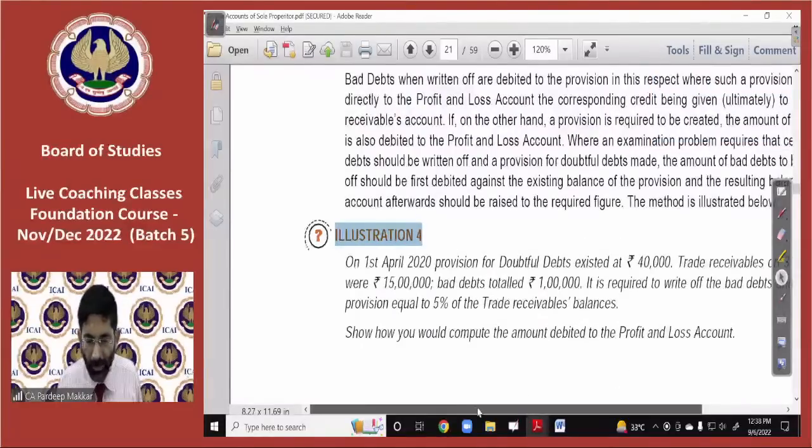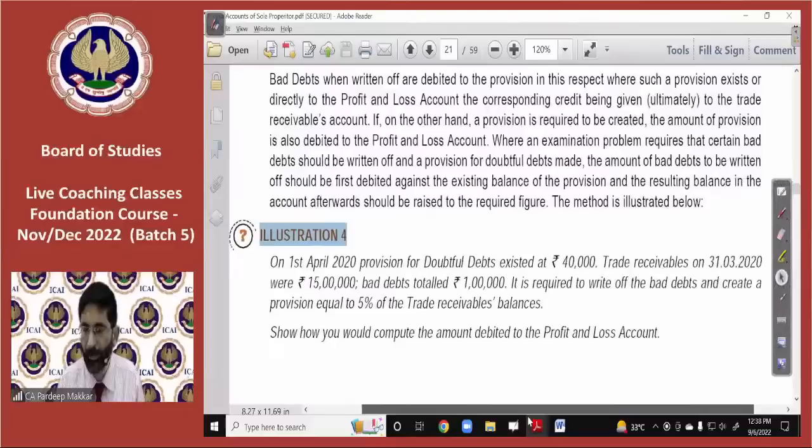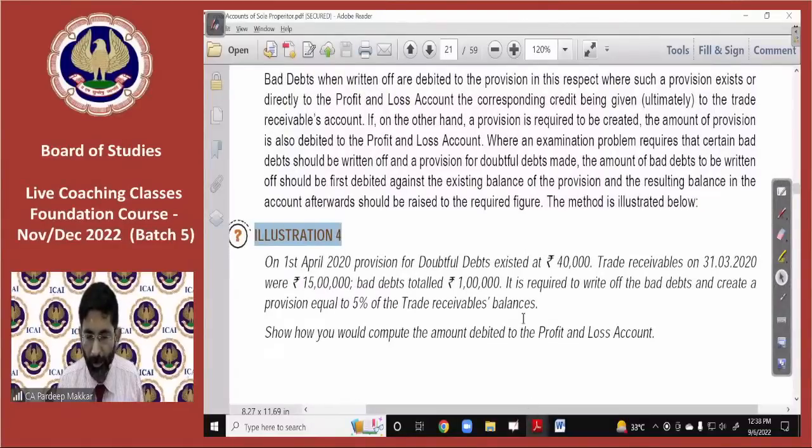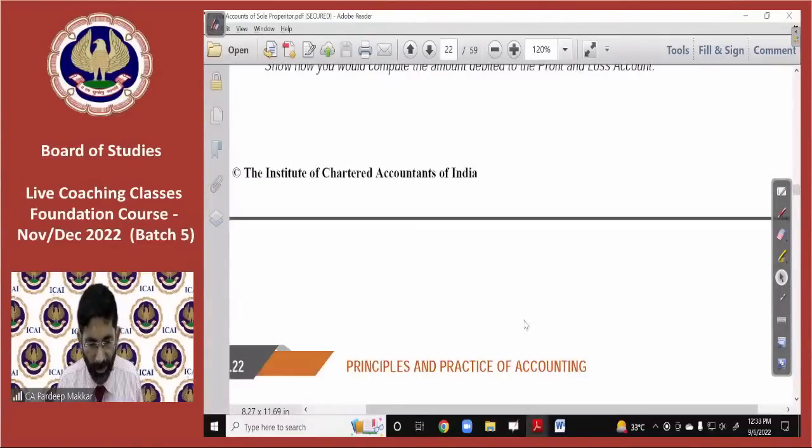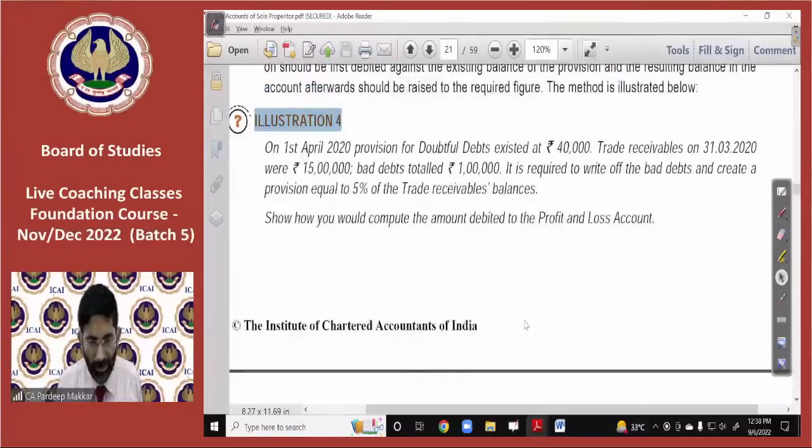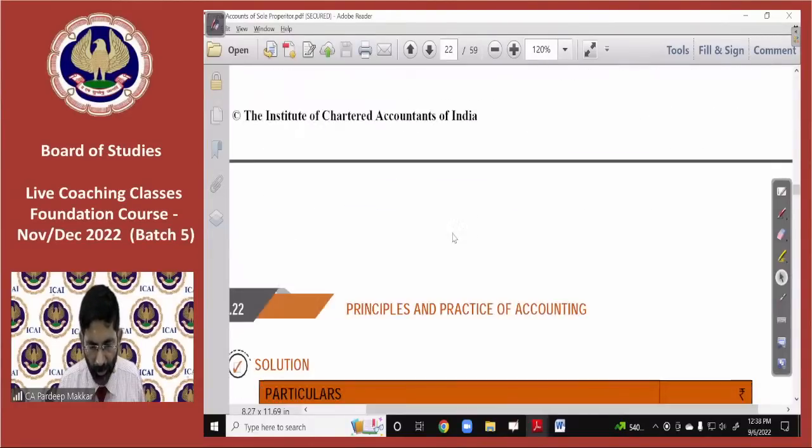Let means giving a place on rent. That is the general meaning of let. See what the meaning is here. He says on 1st April, illustration number 4. In this we need to let something. Okay, on 1st April, provision for doubtful debt is 40,000, trade receivables. Bad debts are to be written off and a provision created. Show how to compute the amount debited to the P&L account. So there's no such word given.